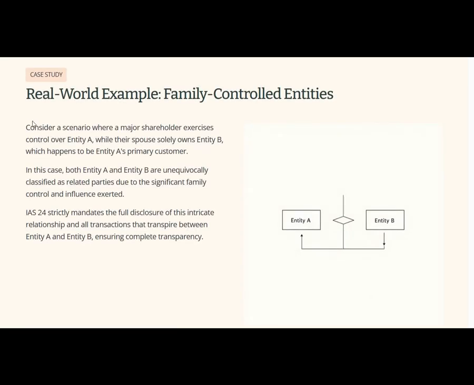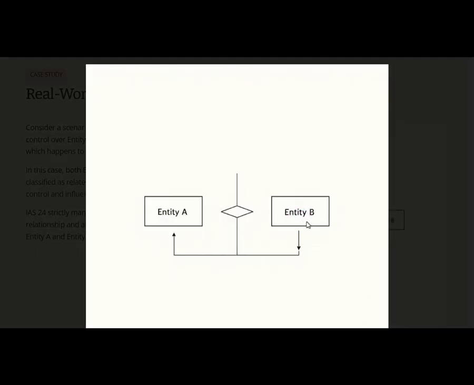I have a case study here, a real-world example. Imagine a shareholder controls entity A and their spouse owns entity B, which happens to be A's biggest customer. Though the companies are legally separate, they are related because of family control and influence.